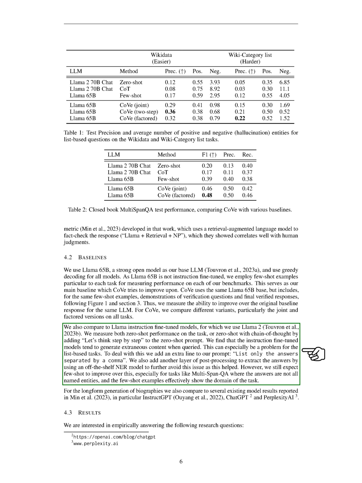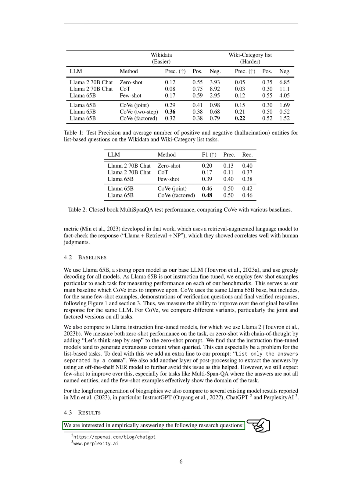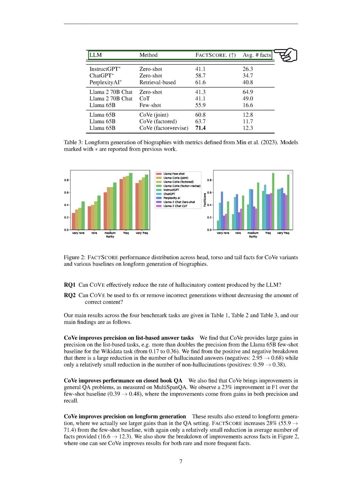Section. Results. We aim to answer 2 main research questions in our study. 1. Can CoVe effectively decrease the rate of hallucinatory content produced by the language learning model, LLM? 2. Can CoVe be used to correct or eliminate incorrect outputs without reducing the amount of correct content? Our findings, based on 4 benchmark tasks, are as follows.